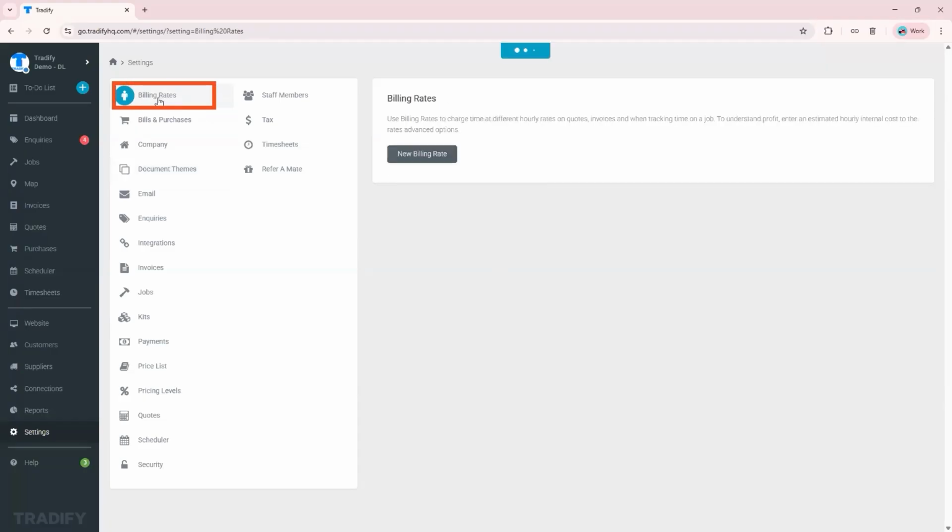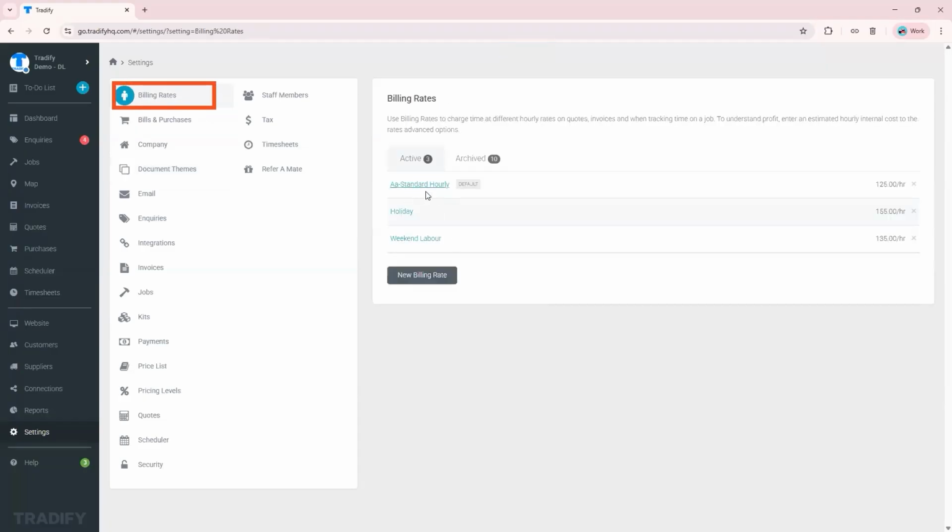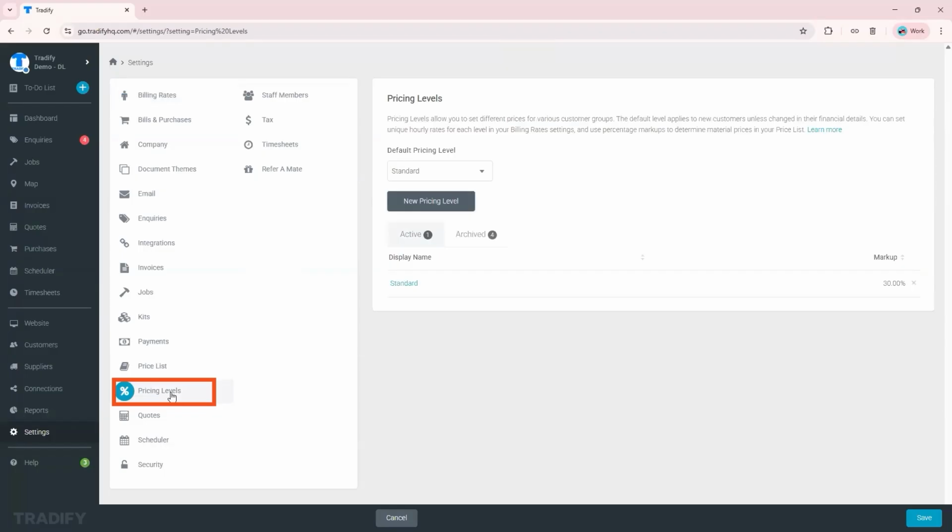And then the other stuff: if you are charging your customers based on your hourly rate, you can go to billing rates and set up your hourly rates in different scenarios. This is just an example. Next is your pricing level. This is your markup, the percentage of markup you want to be applied on your hourly rates and on the materials that you use for your jobs. I've got a standard markup here of 30%.